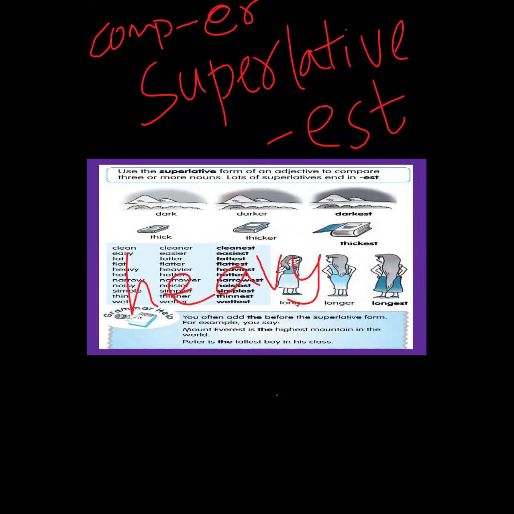Heavy is the adjective. Now how are you going to change it into comparative and superlative? Tell me. Comparative degrees. We change Y to I: heavier. Heaviest. What change will I do with the Y? I-E. Is it correct?